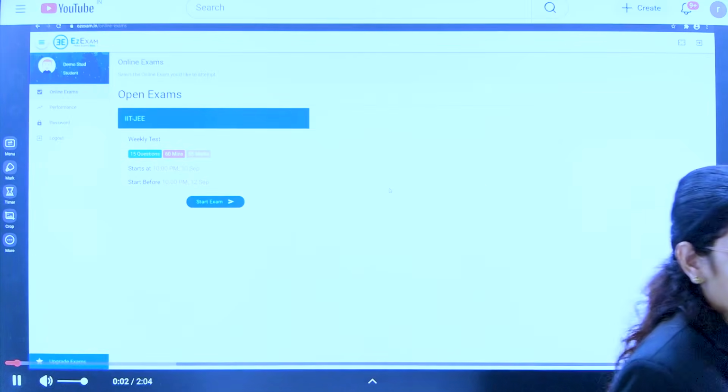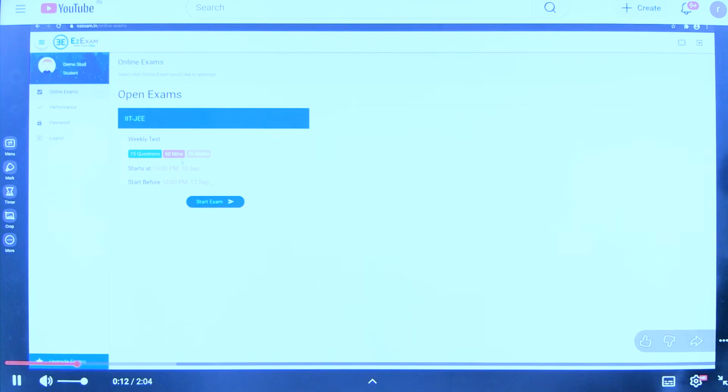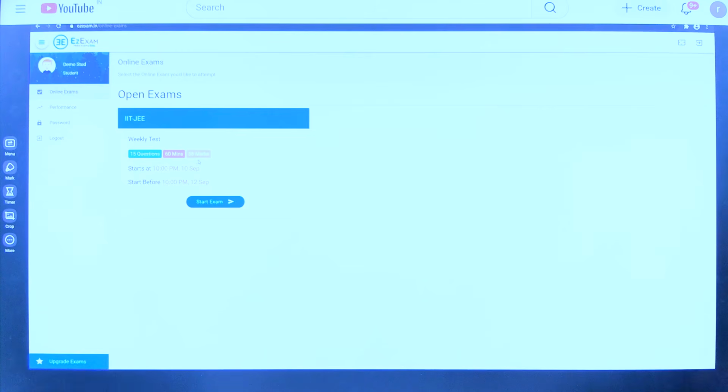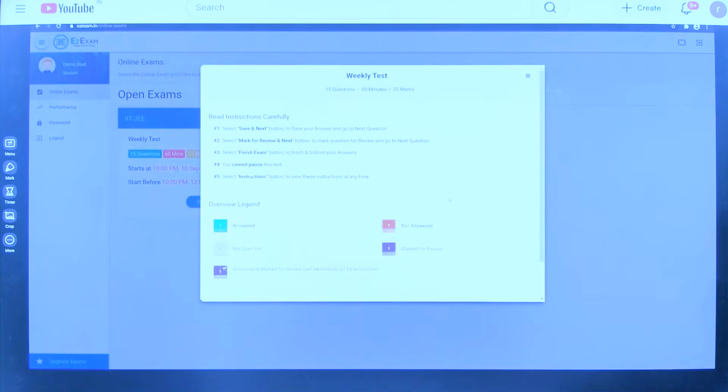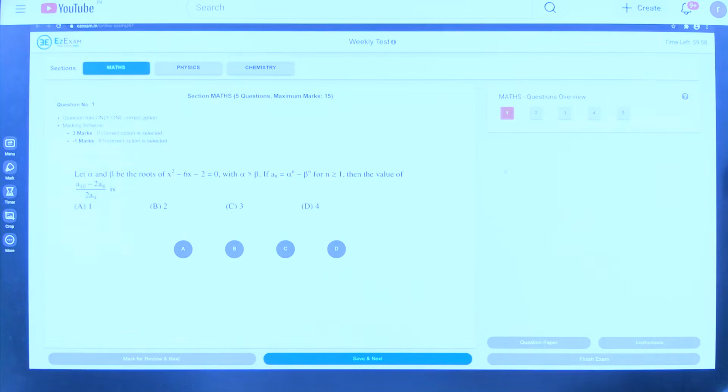Welcome to the online exam tutorial. In the online exam section, find the exam response date. Look at the name and the dates. Note the number of questions, exam duration, and maximum marks for the exam. After reading the instructions carefully, tick the confirmation box and you can start the exam. The timer at the top right shows the available time. The exam is divided into sections and you can jump between them at any time. For every section, a questions overview is available on the right side showing the status of all questions.